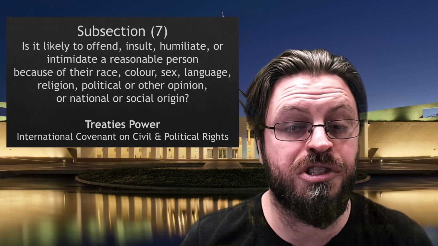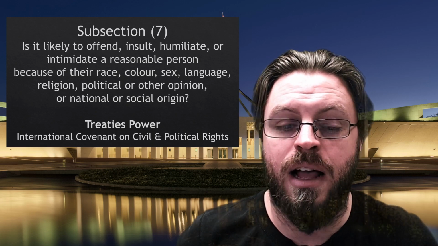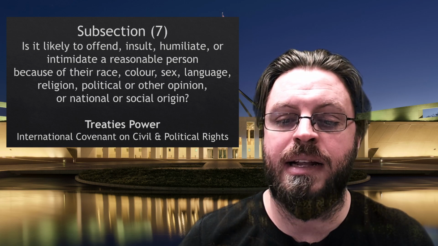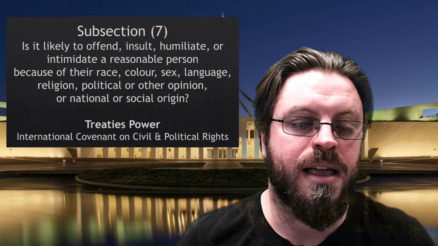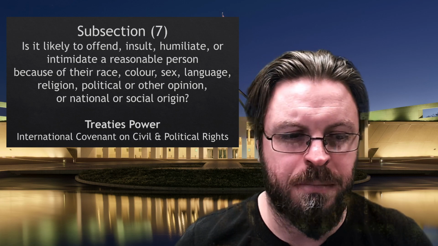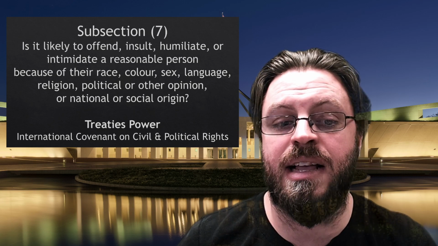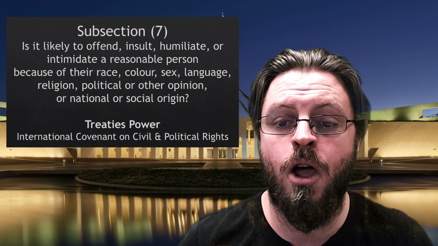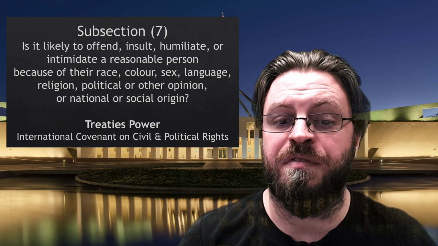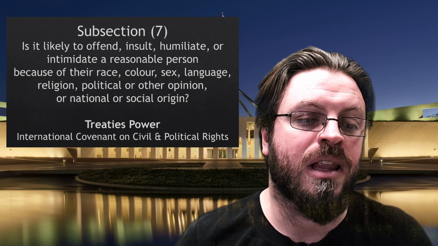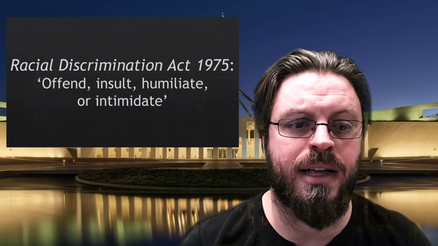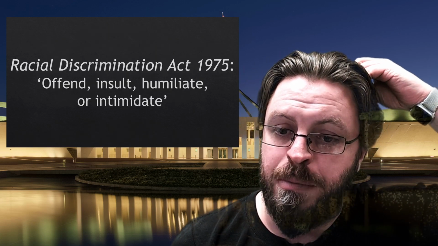Subsection 7 is also, if we agree with my reading of the missing definition, aligned with the Covenant on Civil and Political Rights, this time Article 26. It's an offence to display the prohibited symbol if it is likely to offend, insult, humiliate, or intimidate a person on the basis of their race, colour, sex, language, religion, political or other opinion, or national or social origin. People showing up with swastikas to offend the trans community, as we saw in Melbourne, would likely be pinged under this provision. Now, you might recognise the language of offend, insult, humiliate, or intimidate.